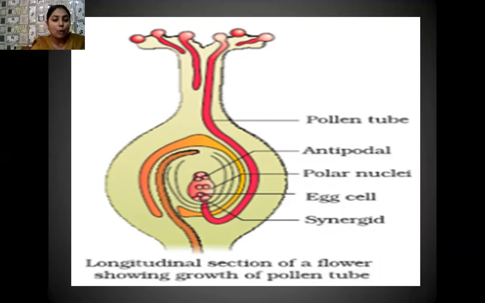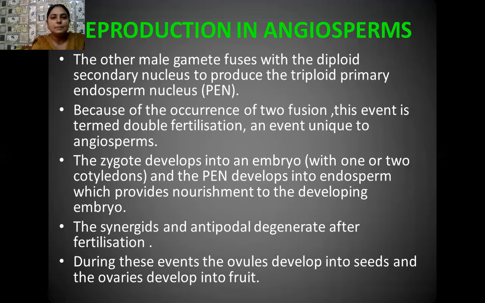As a result, a triploid structure is formed, which is known as the primary endosperm nucleus, or PEN. Later this primary endosperm nucleus undergoes certain divisions and forms the endosperm tissue, which is the nutritive tissue, and it assures nutrition for the developing embryo, which later develops from the zygote.